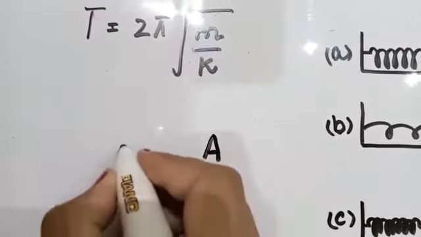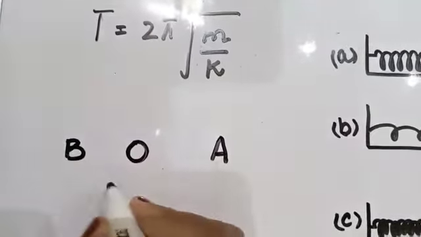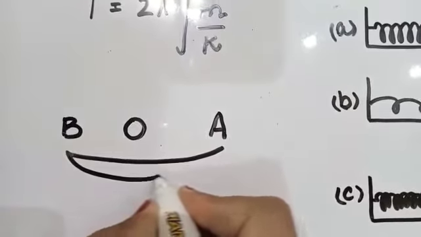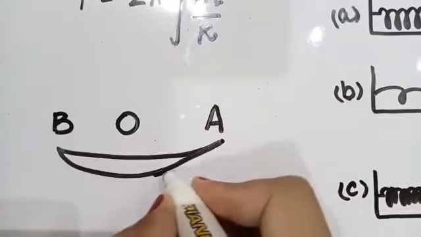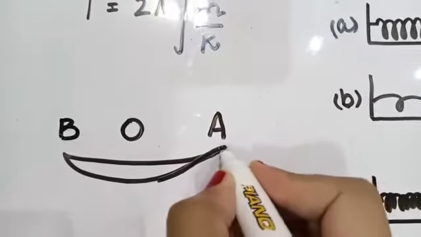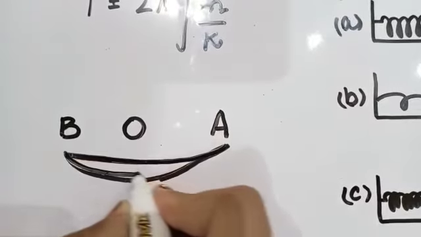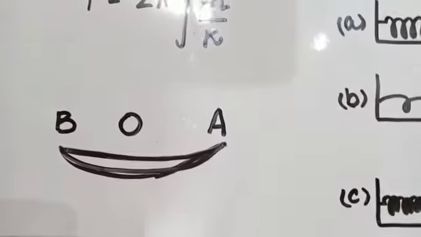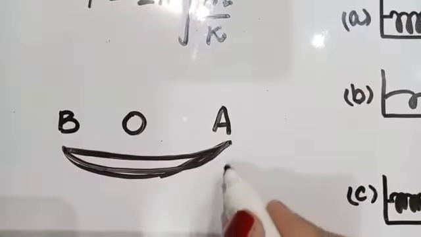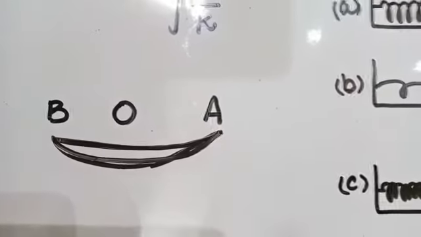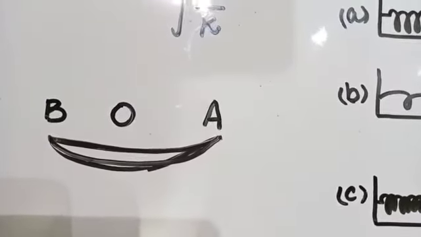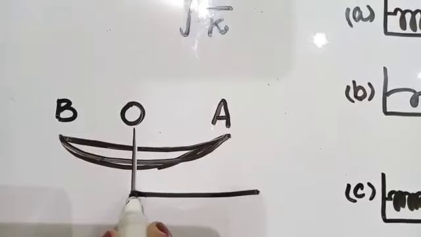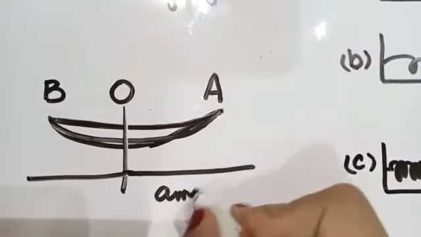This is the extreme position A, mean position O, and extreme position B. A body moves from A to B and then moves back to point A. This is called one complete round trip, and this is one vibration or one oscillation. The time taken by a body to complete one vibration is called its time period, and the number of cycles in 1 second is called its frequency, while the amplitude, with O the mean position, is the maximum displacement from O to A and from O to B.